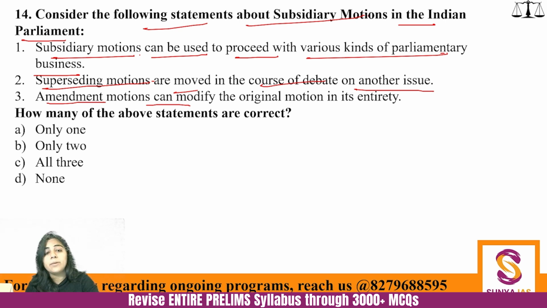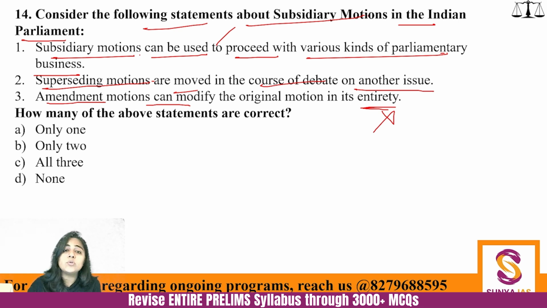If you are passing an amendment motion, if you are adopting an amendment motion, it does not mean that you will completely amend the original discussion. Let's say if women safety is being talked about, you cannot completely change the topic from women safety to space. Are you understanding? Some parts can be amended, and that is why it is an amendment motion. It is not a superseding motion. It is not a substitute motion as well. So the third statement becomes incorrect. In entirety you cannot do it.